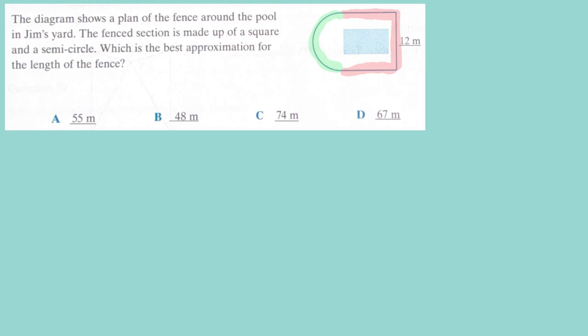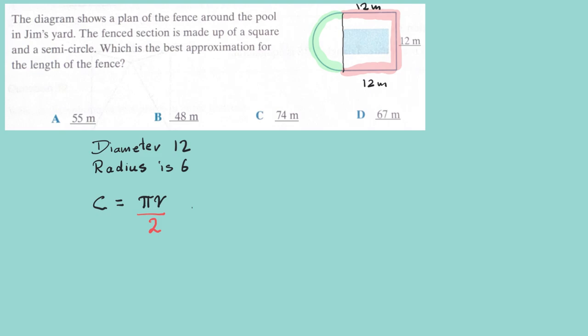So we can deduce if this part is 12 meters, then this will also be 12 meters, and this will also be 12 meters. Now we need to find the semicircle. The semicircle here has a diameter of 12 and a radius of 6. And the circumference of a circle is 2 pi r. And if we want only half a circle, then we'll divide that by 2.